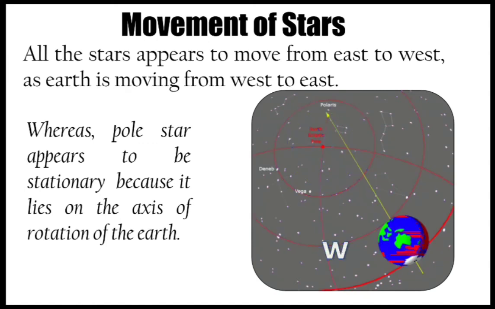This is the west direction and this one is the east direction. Our Earth is moving from west to east direction. That is why all the stars present in our space look like they are moving from east to west. Okay, so this is all about the movement of the stars in our space.